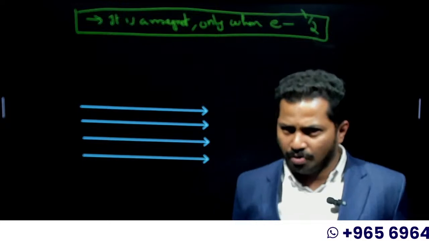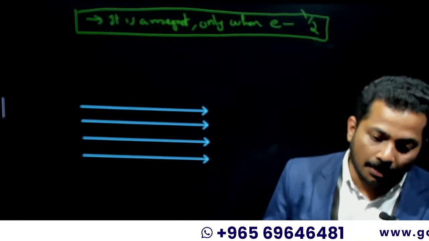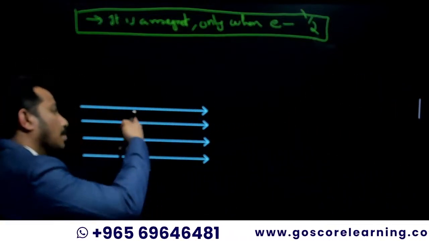A magnetic field is uniform when the lines are parallel to each other, equidistant, and in the same direction. So here they are parallel, equidistant, in the same direction. This is the magnetic field inside it.